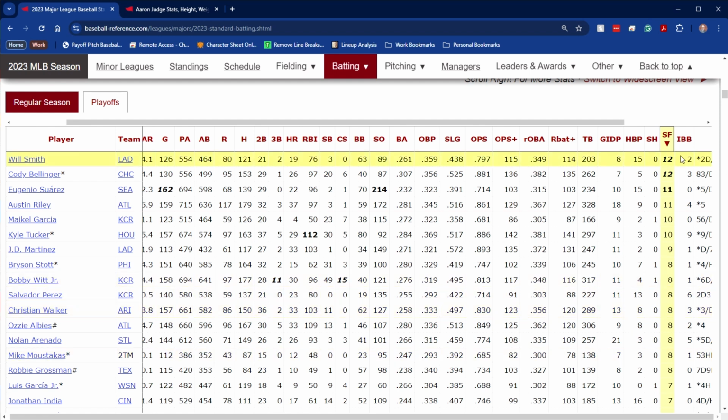Next up, we have IBB. So we have BB, which is base on balls. IBB is intentional base on balls. And that's when you are issued a walk on purpose. The pitcher doesn't want to pitch to you, or the team doesn't want to pitch to you. And so they strategically decide to put you on first base because that's going to do less damage than if you are allowed to hit in those cases. It can also happen late in a game when, let's say, the winning run is on third, and they may load the bases up so that there are more bases that outs can be made at. That may happen.